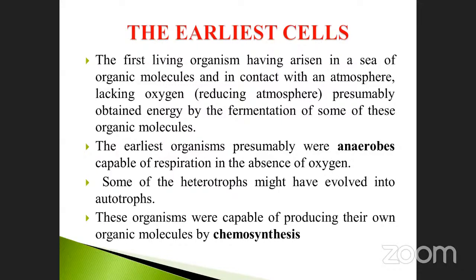The earliest cell is first in anaerobic conditions. Listen here. The first anaerobes are possible because of the absence of oxygen. There is no respiratory organ. Primitive microorganisms, called prokaryotes, were the first living organisms, having arisen in a sea of organic molecules in contact with an atmosphere lacking oxygen, a reducing atmosphere, presumably obtaining energy by the fermentation of some of these organic molecules.